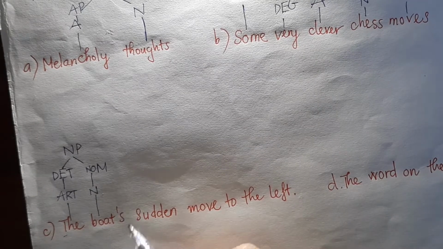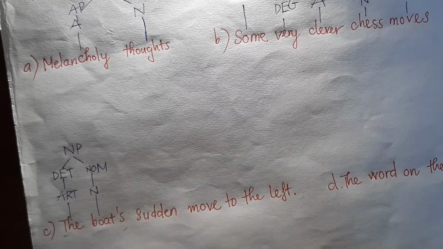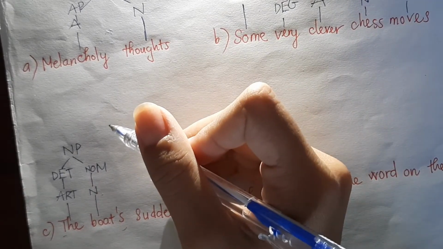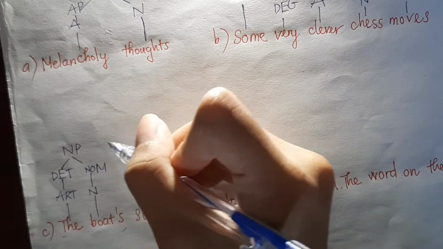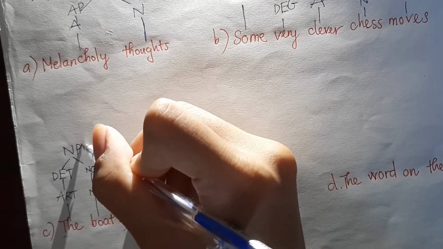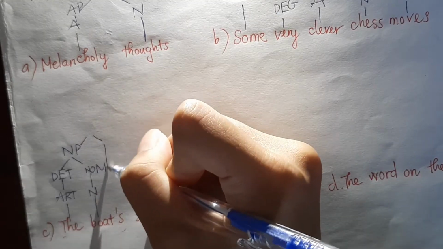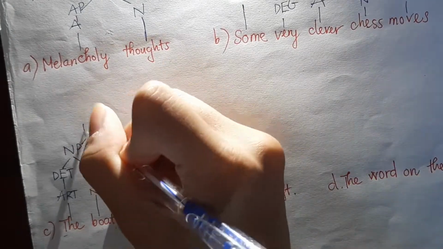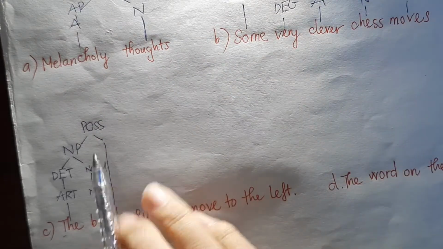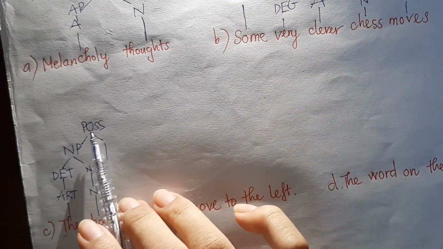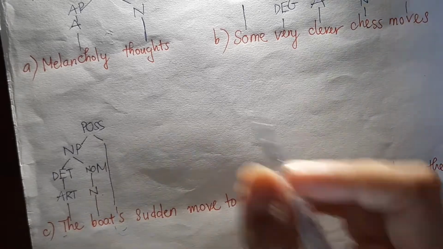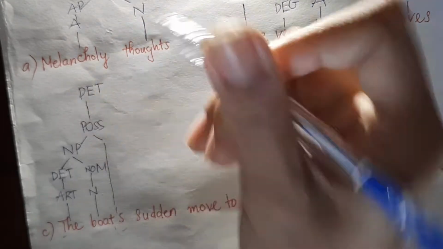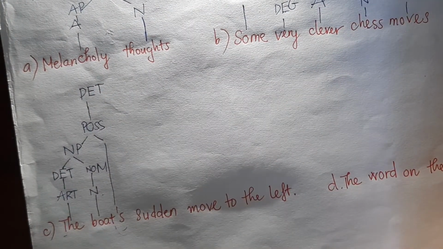So what does this mean? It's the letter S, what does it stand for? We can call it possessive. And possessive is the kind of thing that belongs to. So we just draw this like so, and then we put the straight line onto the letter S. Possessive is also the mother of noun phrase. And what does possessive belong to? It belongs to determiner already. Yeah, determiner. So we have finished determiner and sure.